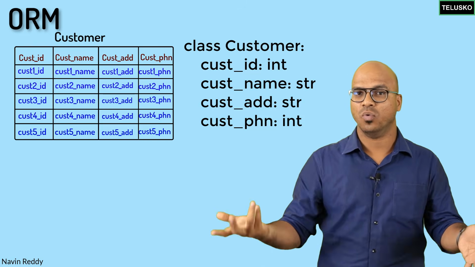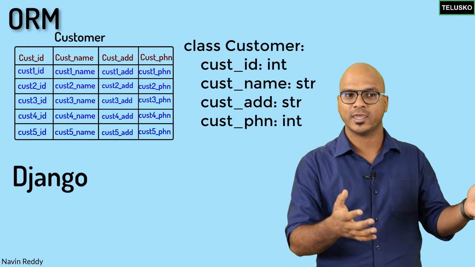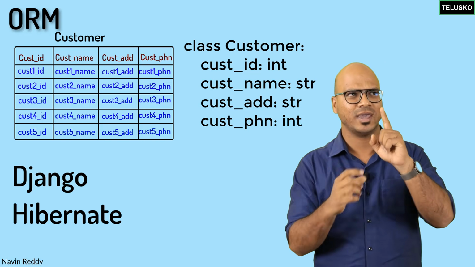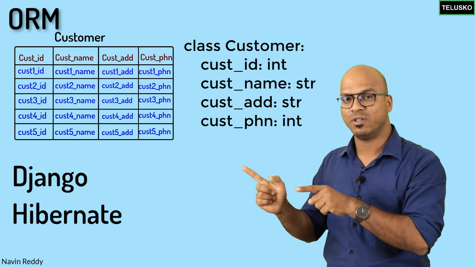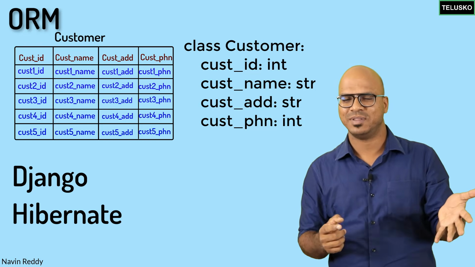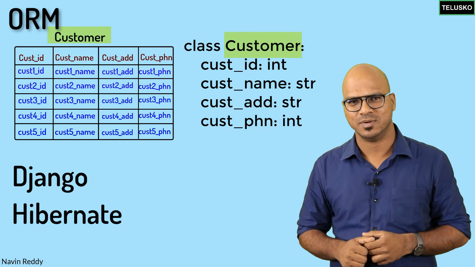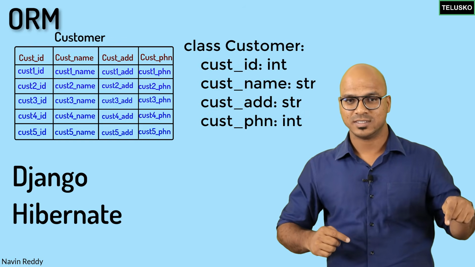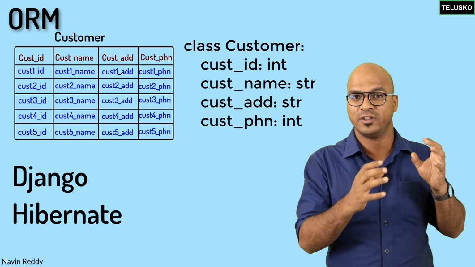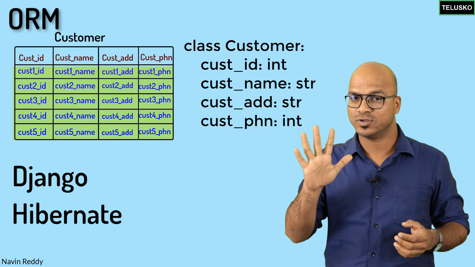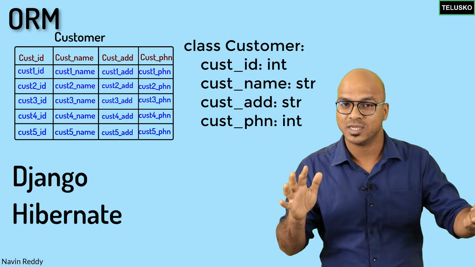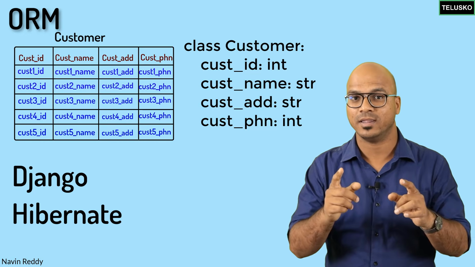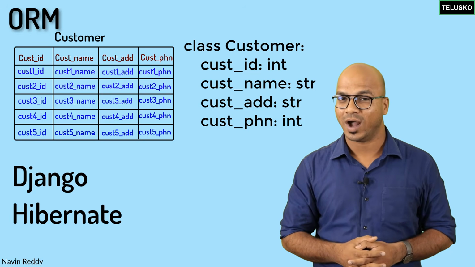The framework you are working with, maybe Django, or maybe Hibernate in Java, has the power to look at your classes and say, okay, this is a class, I want to create a table for it. So look at the class name. Let's say the class name is customer. The table name will be customer. The class has 4 properties, so let me create 4 columns there. Depending upon how many objects you create, if you create 5 objects, I will have 5 rows there. The moment you create more objects and try to save them, it will create a new row in the database automatically. And that's the power of ORM.